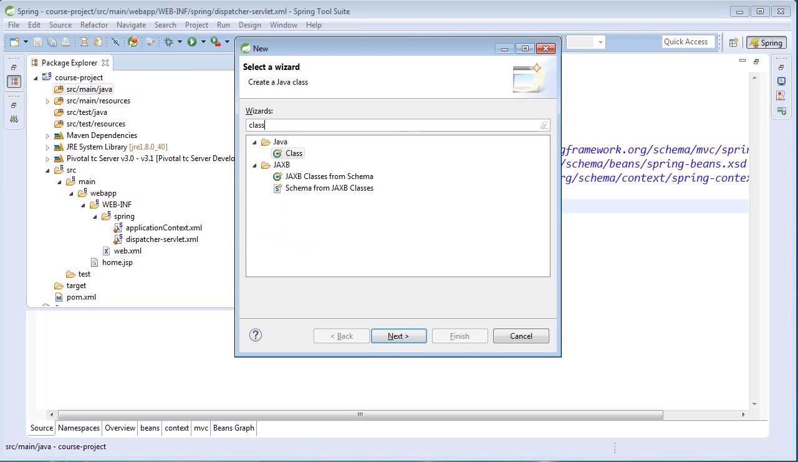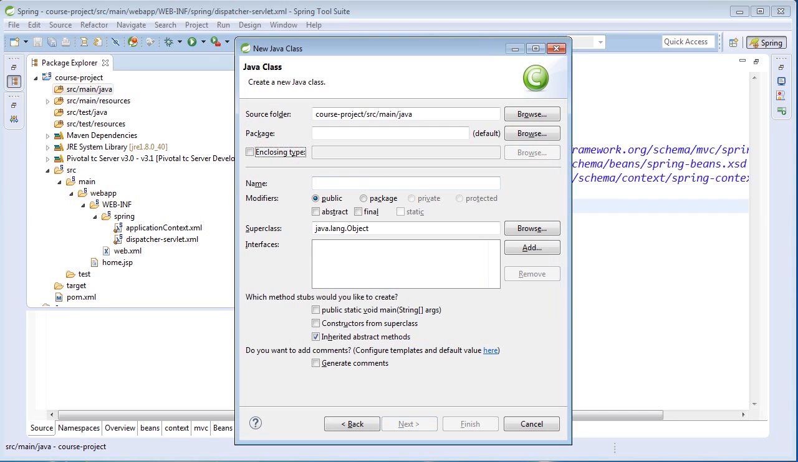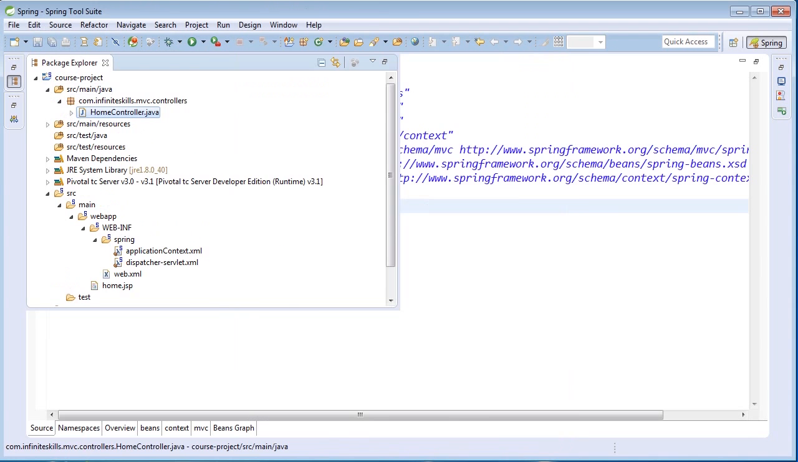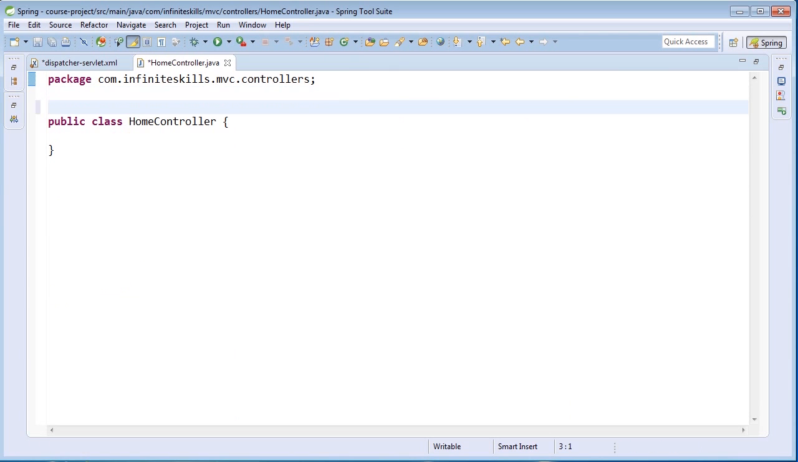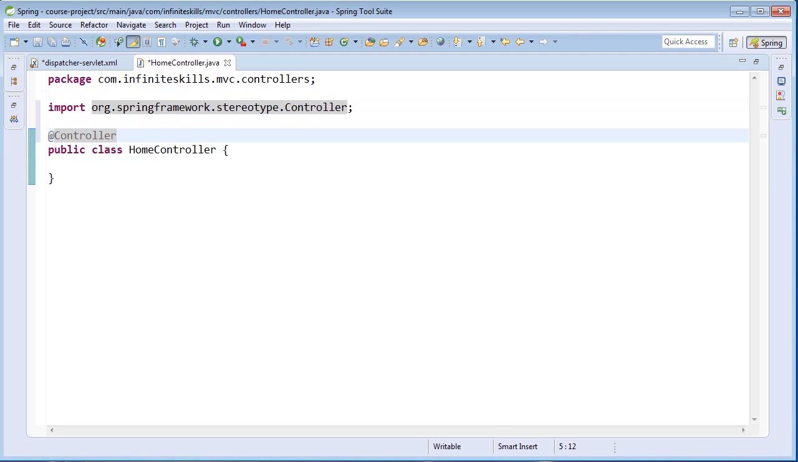So I just used the new dialog and typed class. I selected class. And now we're going to specify the package, which will be com.infiniteskills.mvc.controllers. And then we're going to provide a controller name of HomeController. Then simply hit finish once you've specified that. This is going to open up a new class, and we're going to turn this class into a controller by simply using the controller annotation, which was enabled by the MVC annotation-driven tag within our configuration file.